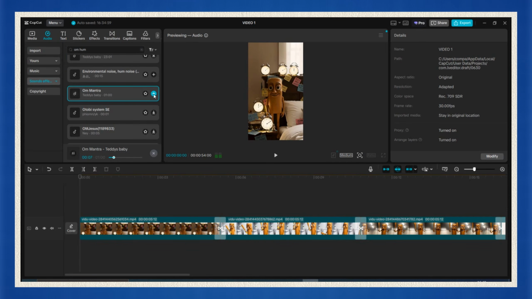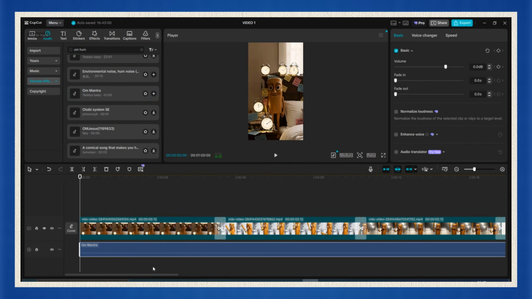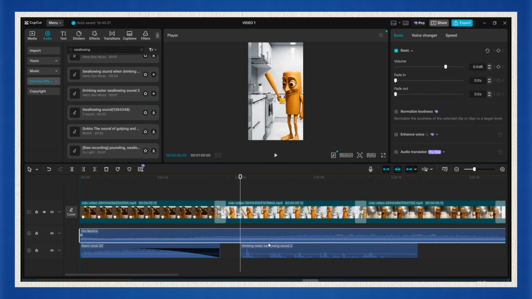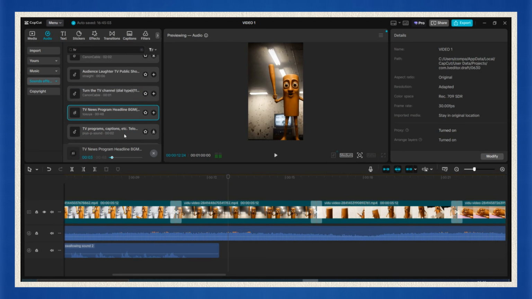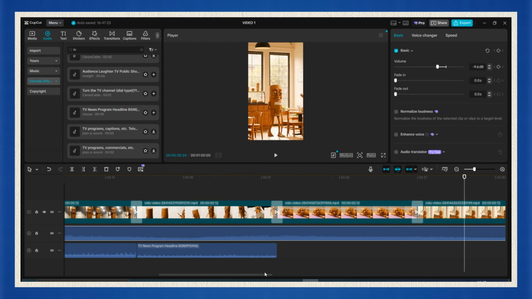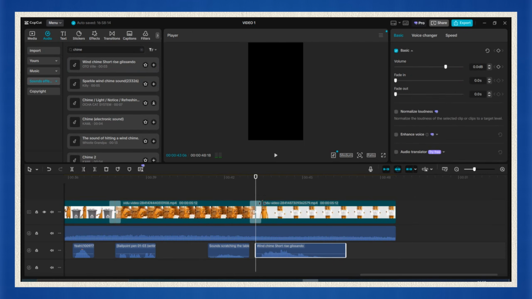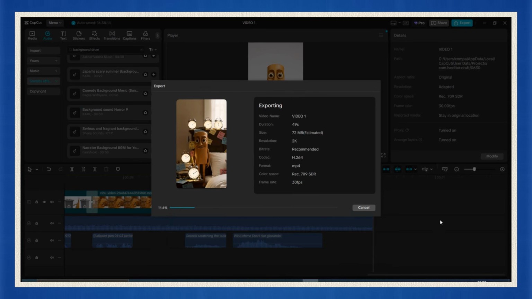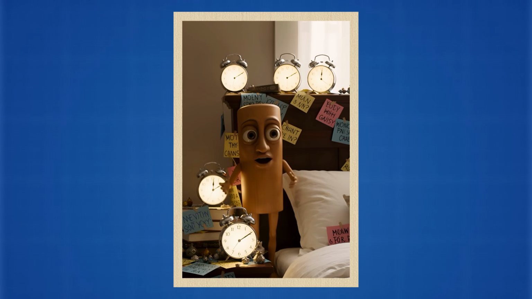Next, add sound effects to each scene. Stuff like subtle whooshes, clicks, footsteps, or emotional stings. This takes a little longer but adds polish. You can keep it simple. Drop one background audio track across the whole video. Just make sure it doesn't overpower the visuals. Once it all feels smooth, export your video in high quality. Now sit back, hit play, and watch your weird little wooden character come to life.